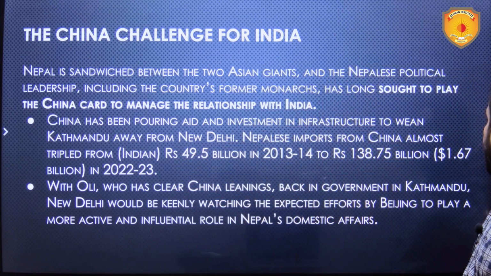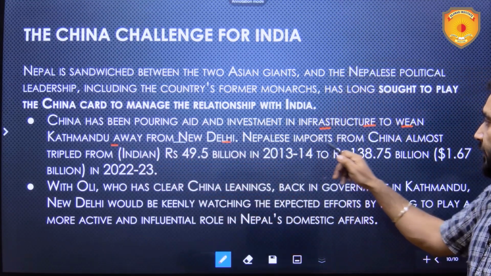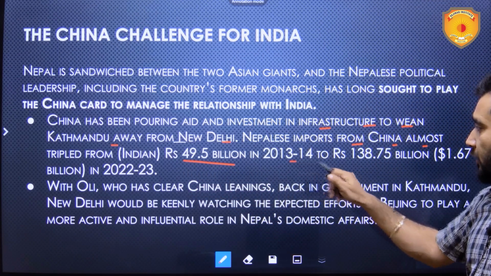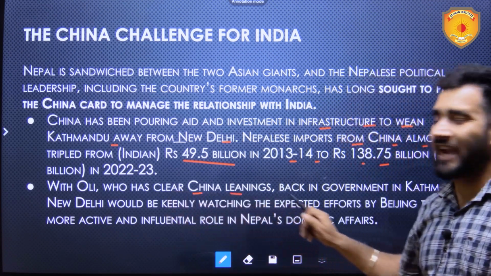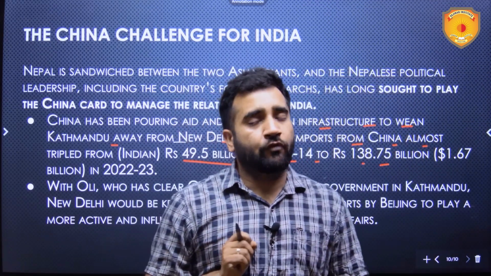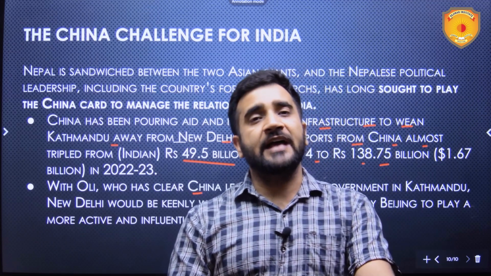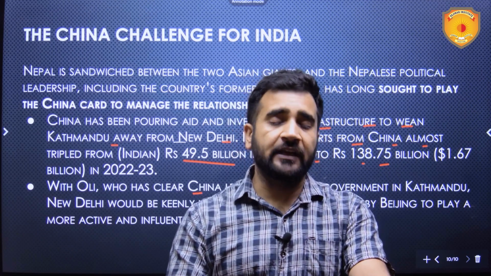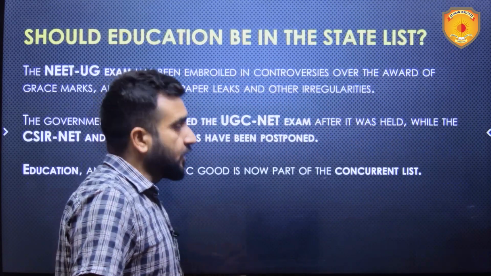China has been pouring aid and investment in infrastructure to wean Kathmandu away from New Delhi. Nepalese imports from China almost tripled, that is rupees 49.5 billion in 2013-14 to 138.75 billion rupees. With Oli, who has clear China leanings, expected to be the new prime minister, challenges can grow for India in the times to come. But yes, we have Nepali Congress as the ruling coalition partner, which is having pro India leanings, which definitely can act to a soothing effect. So let's see how things unfold in the times to come.